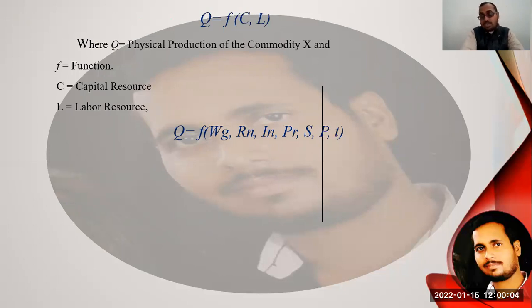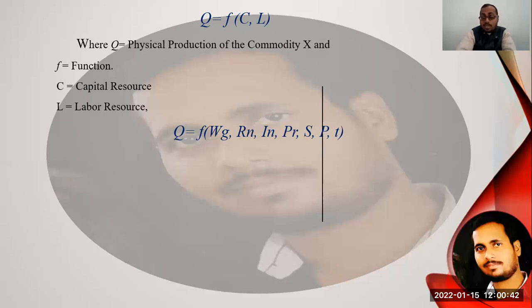In this equation, students, we are focusing on those scholars' views who think that there are only two factors in production, that is capital and labor. Now you see, Q refers to the physical production of the commodity X, and F is the functional relation between the inputs, and the inputs are C and L. C is responsible for the capital resources and L for the labor resources.